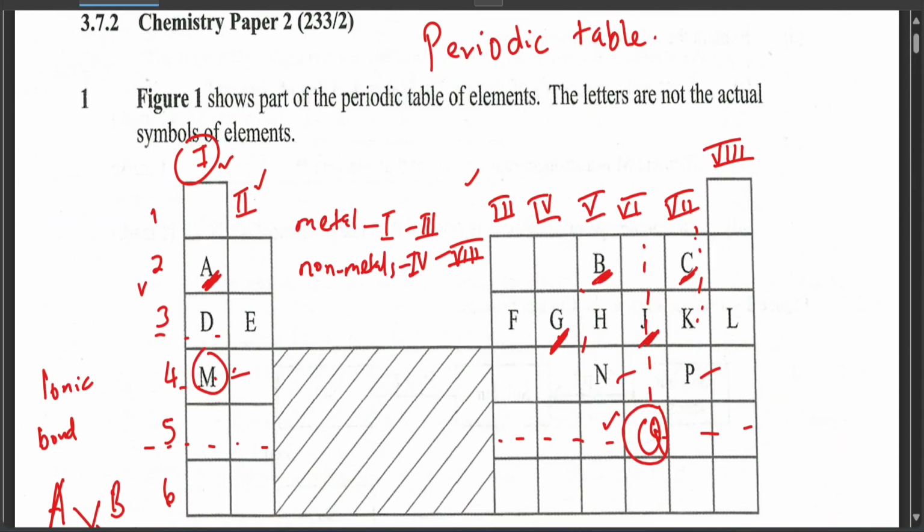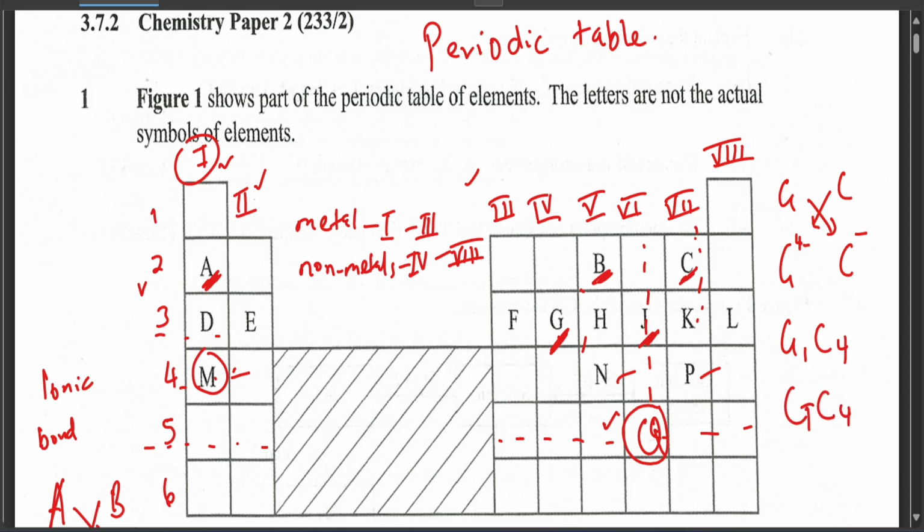G and C. So we have G, which is group 4, therefore it will gain 4 electrons. So just write 4 electrons. For C, group 7, it gains only 1 electron, so it becomes C minus. So the G will take the 1 and the C will take the 4, so it will be written like this, and this is your final answer.